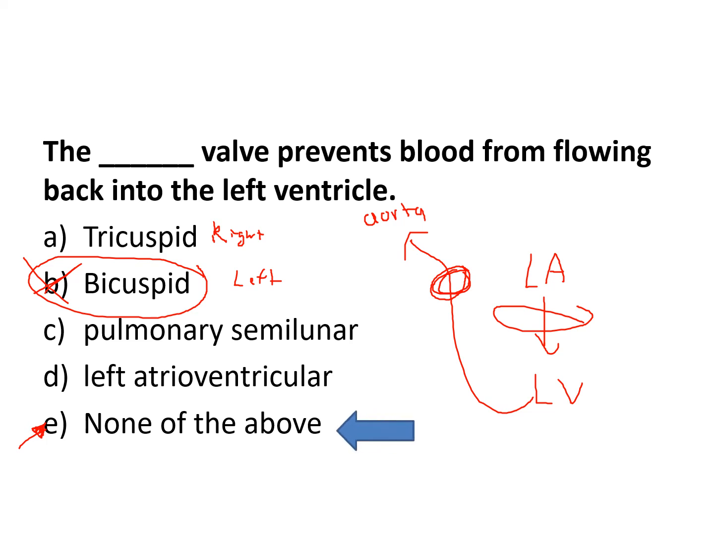You guys look puzzled. All right, so we weren't asking for this one. This is what we thought. But what they're asking for is this one, preventing backflow to the left ventricle. So it's going to be the aortic semilunar valve.